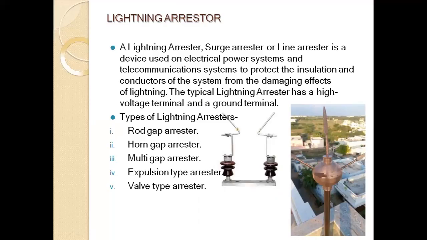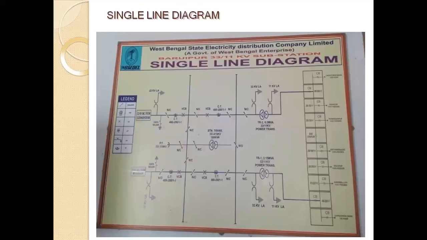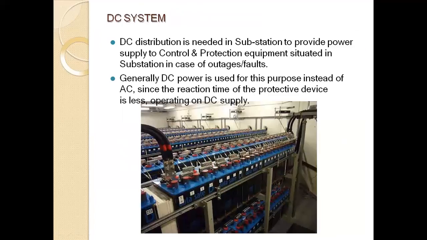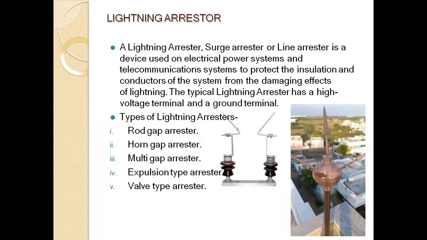Okay, different types of lightning arresters. The lightning arrester is a device used in electrical power systems and telecommunication systems to protect the insulators and conductors of the system from the damaging effects of lightning. Typically, a lightning arrester has a high voltage terminal and a ground terminal. Types of lightning arresters: rod gap arrester, horn gap arrester, multi-gap arrester, expulsion type arrester, valve type arrester. These are the different types of lightning arresters.